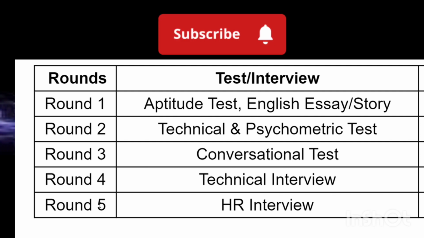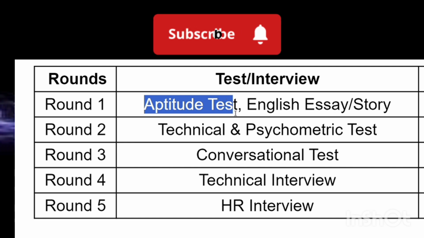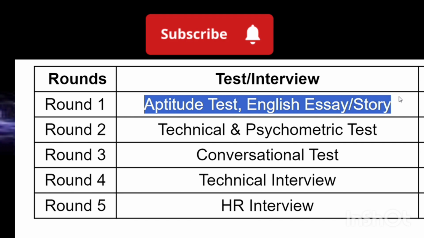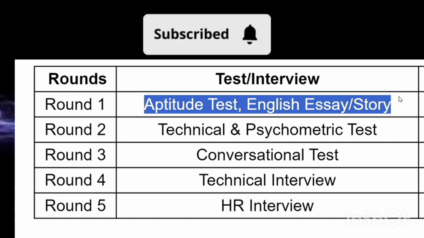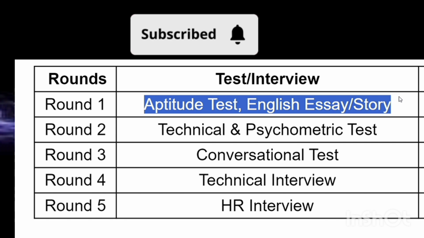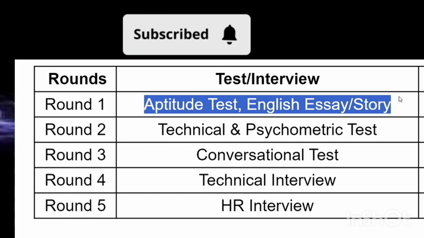The first stage is going to be round 1, which consists of an aptitude test and an English essay or story. That is the one thing that is most new for Tech Mahindra hiring compared to other company hirings. They have one English essay writing as well. Okay, so the aptitude test is common. For aptitude there will be mathematical questions, English questions, and also reasoning questions. But there will be one English essay writing at the end of the examination.